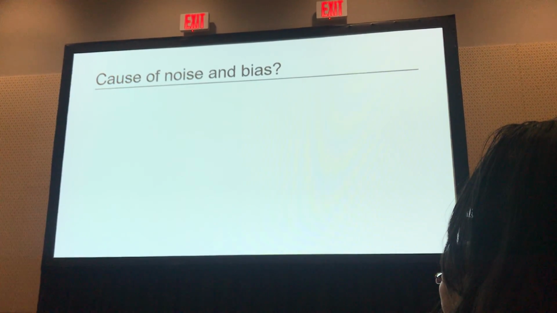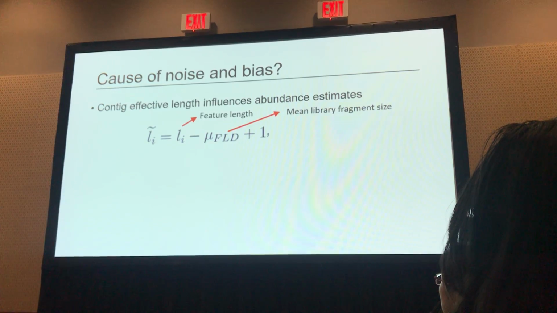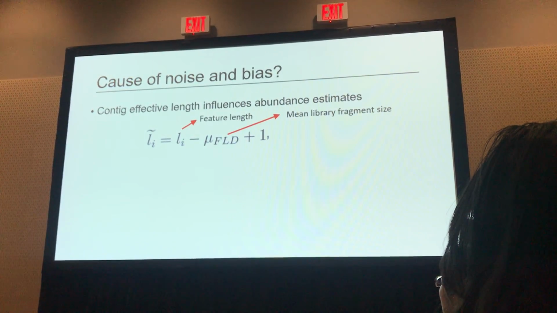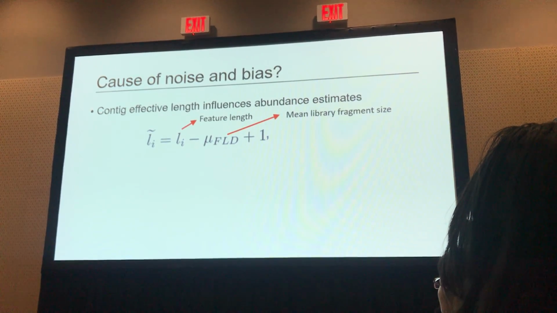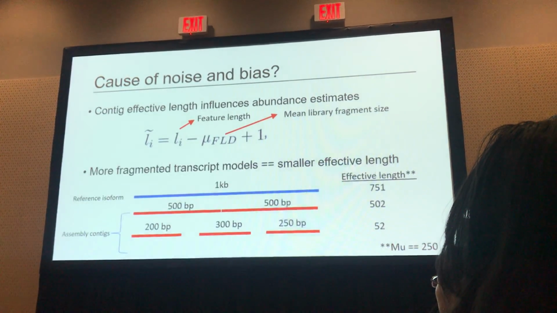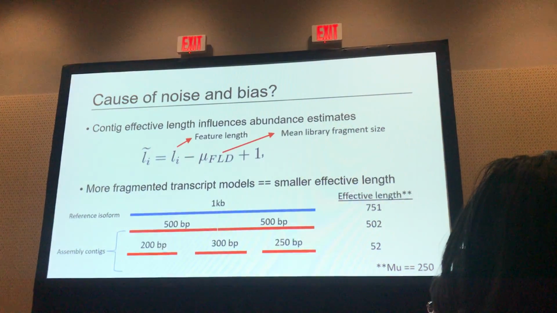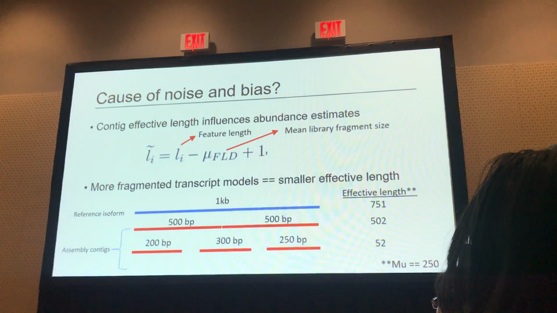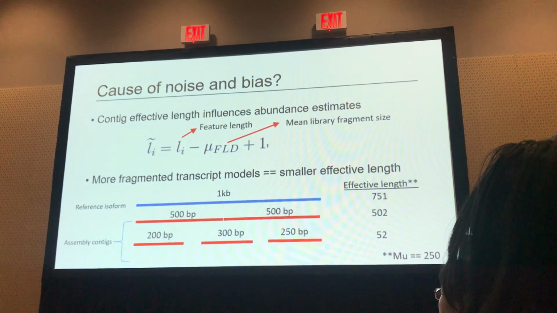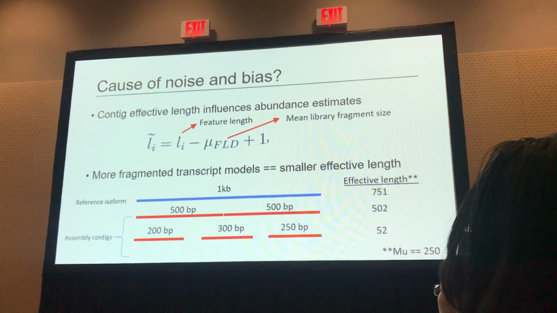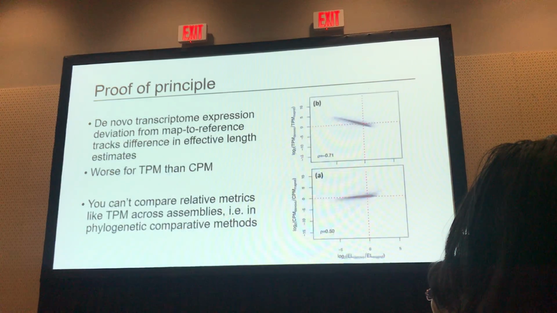What might the cause of this be? Our intuition here was that it was about misestimating effective length, which is the number of positions you can map a library fragment to a gene model, right? Which is basically the feature length minus the mean fragment size of your library plus 1. In the ideal world, you have a transcript, you fully reconstruct it, and let's say your mean fragment size is 250 bases. The effective length is 751 bases. If you break that into 2 pieces without missing anything, your effective length is 502, and so on and so on. The more you fragment, the more you miss, and that effective length goes down.